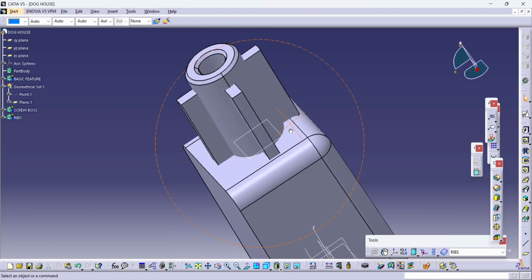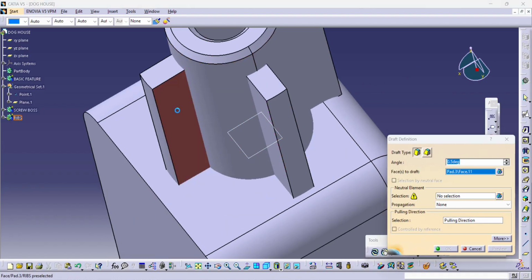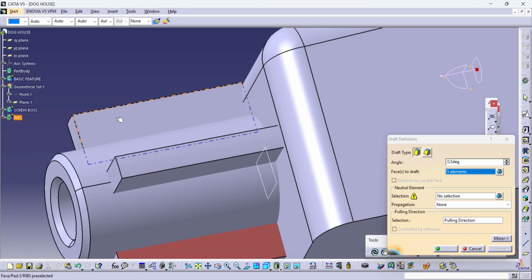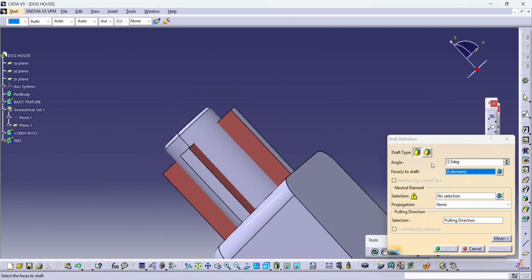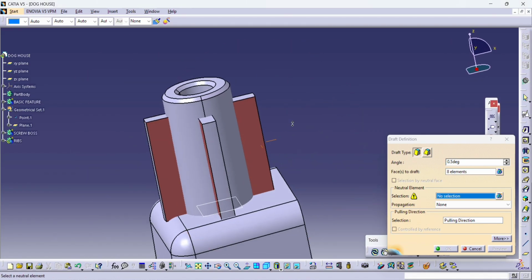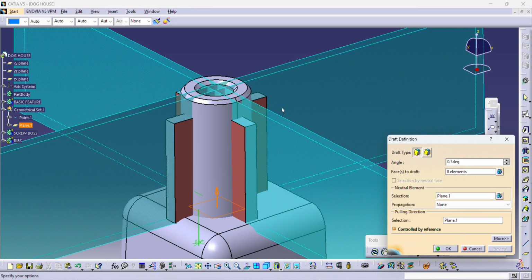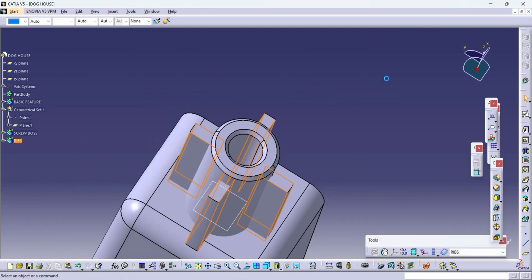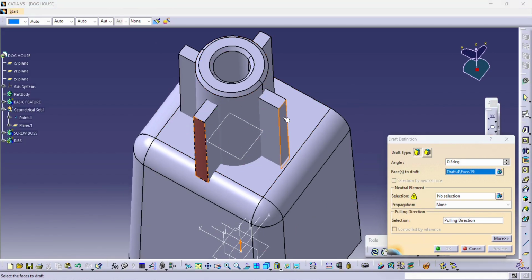So here give whatever pad height we require. After that, yes, definitely this part has to be cleared for our tooling direction. So apply the draft on all the faces. Firstly, we'll clear from the top view. So let us see on the top, yes, material is removed. Okay for the tooling. Let us give draft from the outside also.